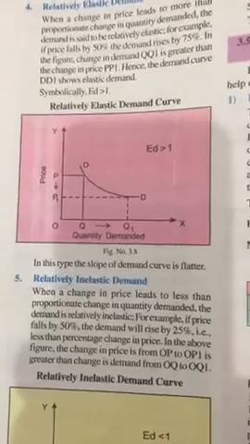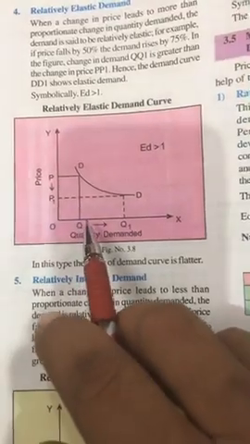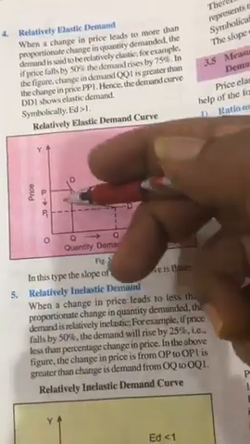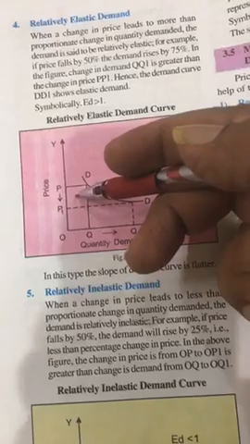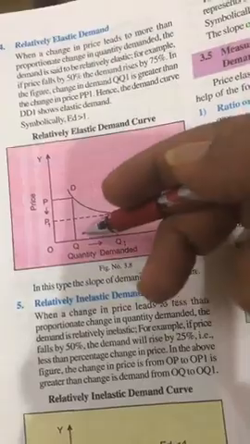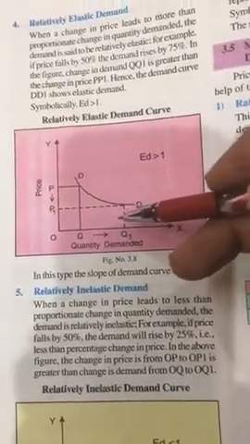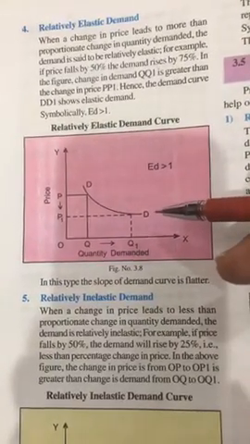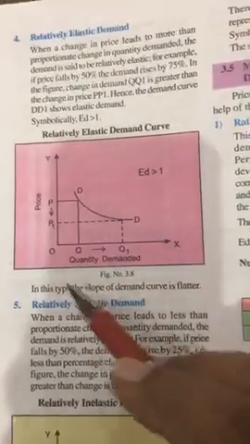Again, this is more response, how you can show in your diagram, how it is to be represented. This gap is more than the price response. Price falls by this much gap, but the demand gap is more. This is called the example of more proportionate demand. So, in case of relatively elastic demand or more elastic demand, this is how you have to draw.